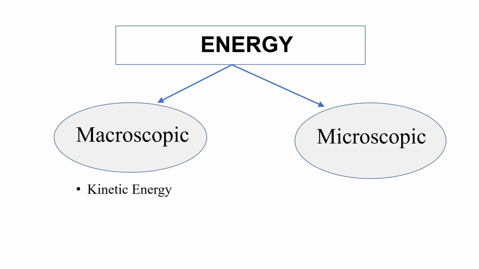Macroscopic forms of energy include kinetic energy and potential energy. If it is an open system, you have another form of energy that is called flow work. And microscopic energy means the internal energy of a gas or the medium or the system.